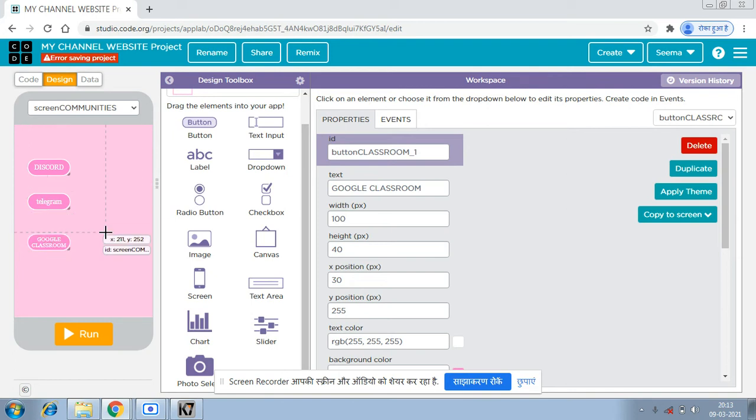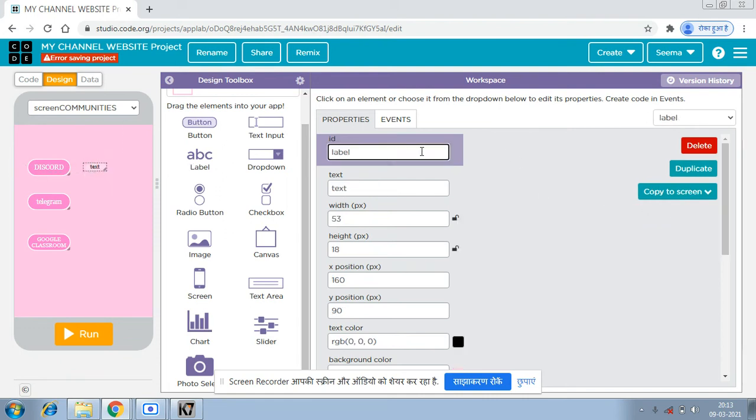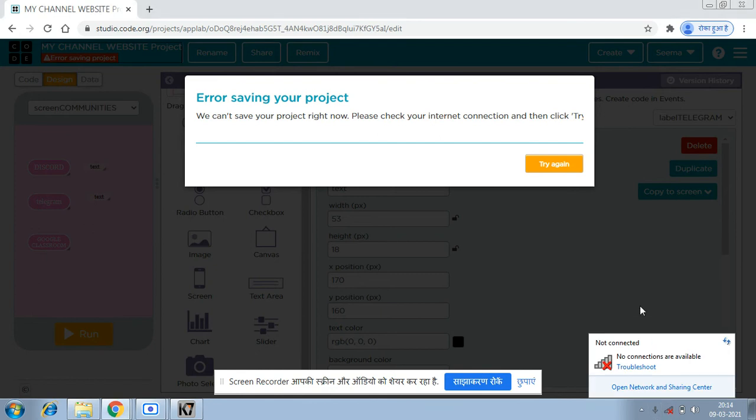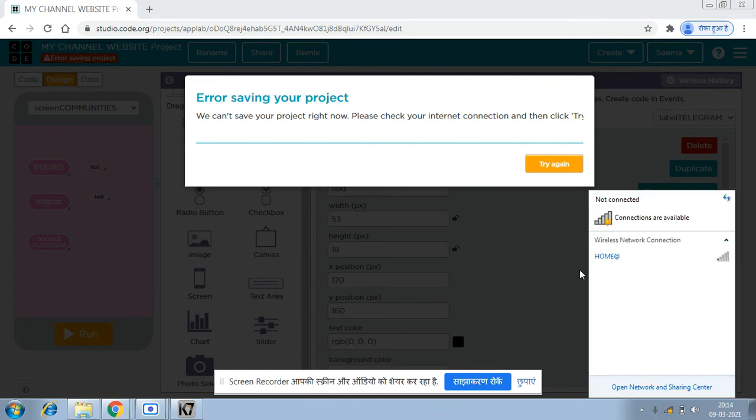Okay, so let's put it right down here, and then the text. I'm just going to put the text label as Discord 1, Discord 2, then Telegram. What happened? Once again, the network issue is there.